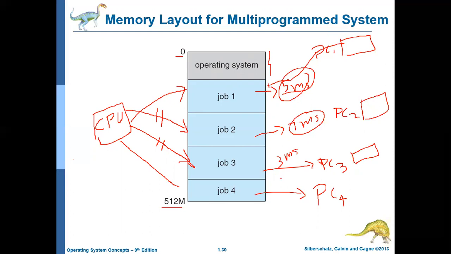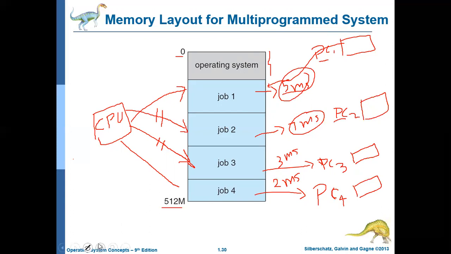After completing that round for job 3, it may check the value stored in PC4, and keep checking PC4 for another 2 milliseconds, executing whatever the value available in this particular program counter points to. Here PC stands for program counter. Then once again it will switch to job 1.